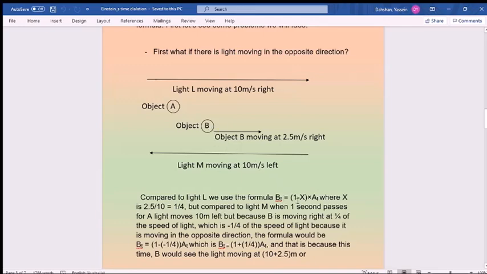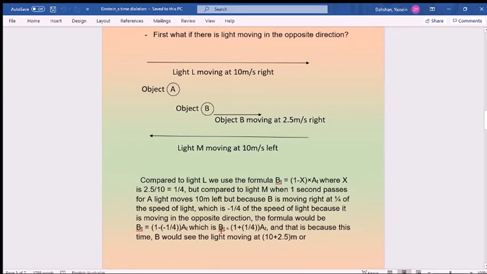BT is equal to 1 minus x times 80. Time passing for B will be 1 minus x times 1 minus A, where x is 2.5 over 10, which is 1 over 4. But compared to light M, when 1 second passes for A, light moves 10 meters left. But because B is moving right at 1 over 4 of the speed of light, which is negative 1 over 4, if we plug in negative 1 over 4 instead of 1 over 4, because the ratio is negative, the formula would be 1 minus negative 1 over 4, which is 1 plus 1 over 4.